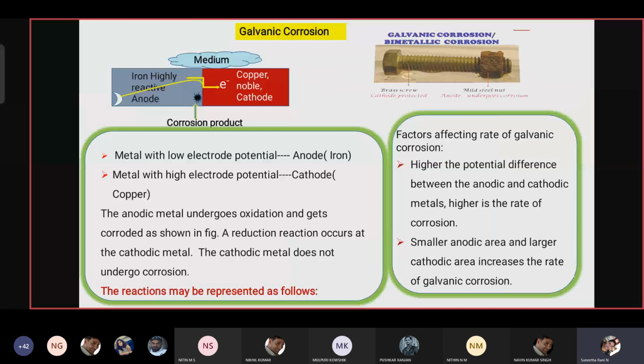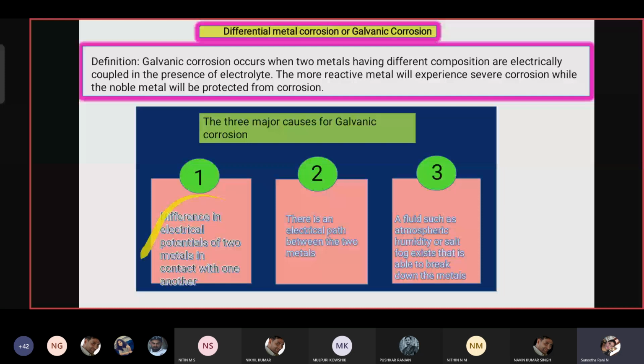First one is the difference in electric potentials of two metals. There is an electrical path between the two metals, and the atmosphere and fluids such as the conducting medium are also involved. So these are the three major causes which can happen for the corrosion.